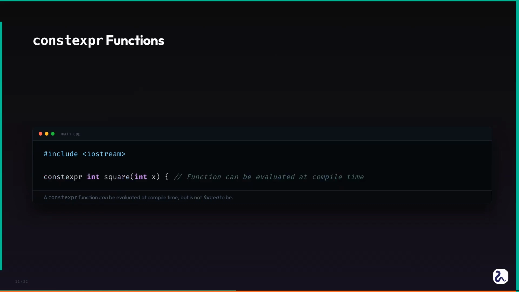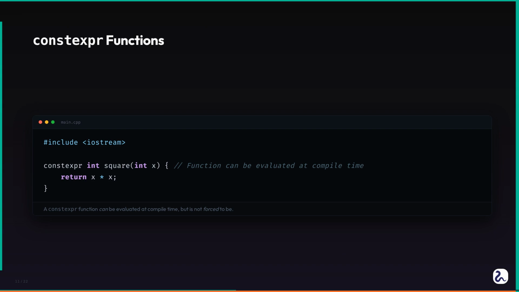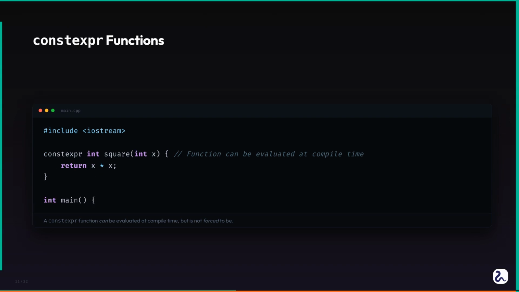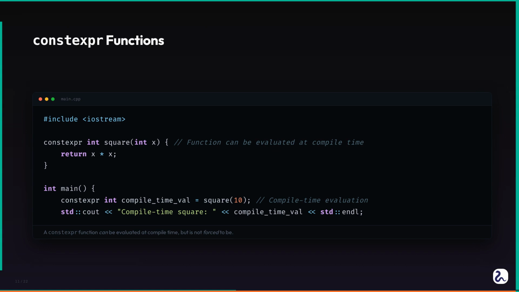Functions can also be constexpr. Here, I define a constexpr int square(int x) function that simply returns x * x. When I call square(5) and assign it to constexpr int compileTimeVal, the compiler can evaluate square(5) to 25 at compile time.